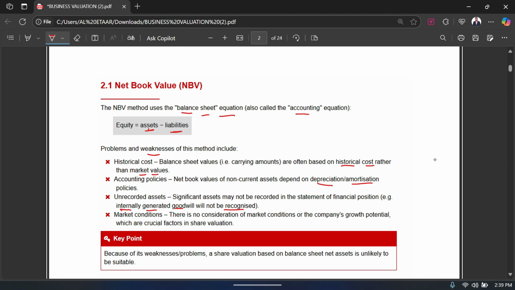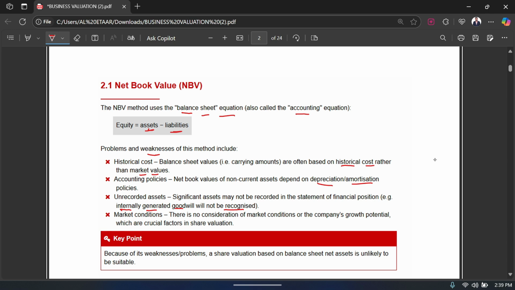So if we do not record internally generated goodwill in the balance sheet, then again you're valuing a business excluding the goodwill, which is obviously a very big weakness, right?